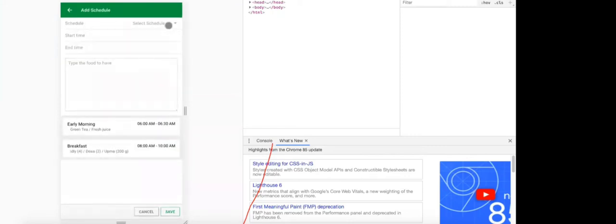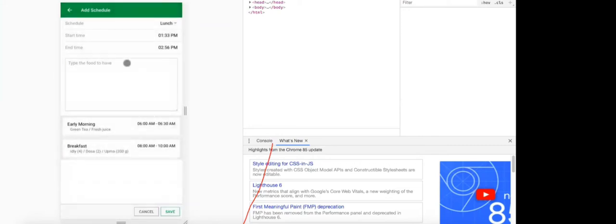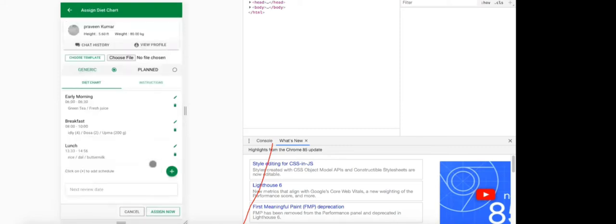Now on top of that, I can add, say, lunch. I can say my lunch time is around 1:33 p.m. to, just for this one. Here we can say we can have rice, dal, buttermilk, just for this. So this I can just save. Now this is there.